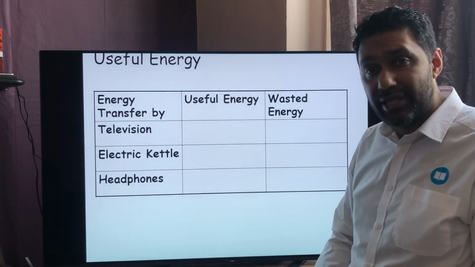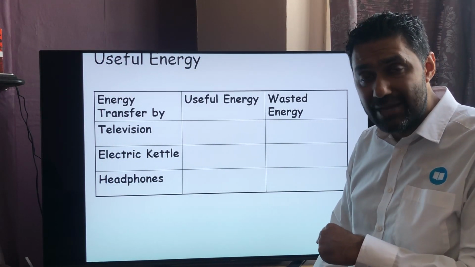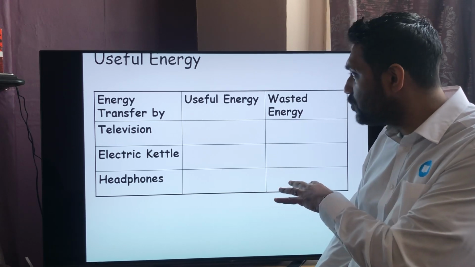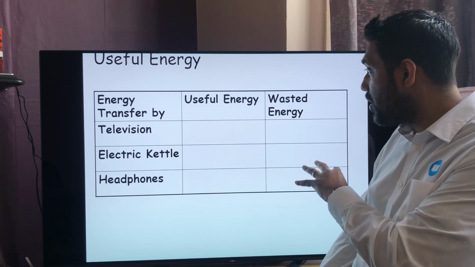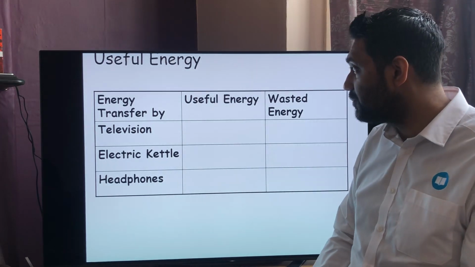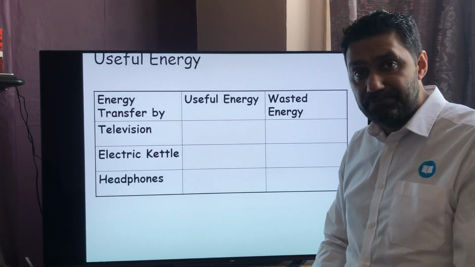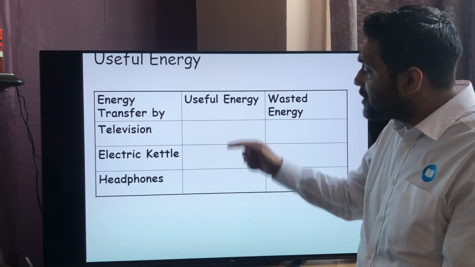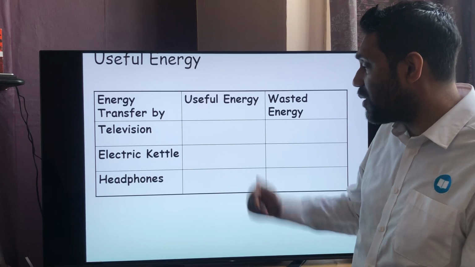So here is a table again. If you press pause after drawing the table, see if you can fill in the table and write in what things are useful energy from them and what things are wasted energy from them. So, if you pause now to go at that, the types of useful energy from a TV, well, what do I want from a TV?